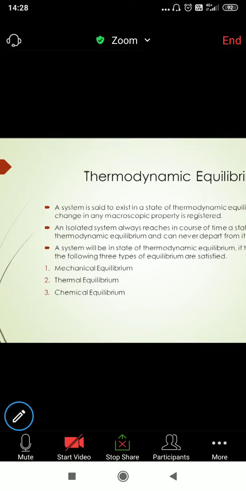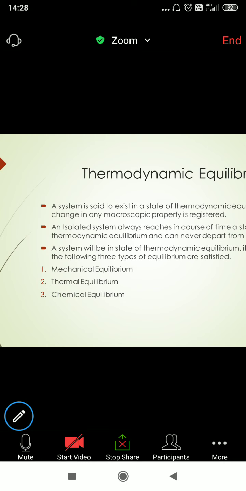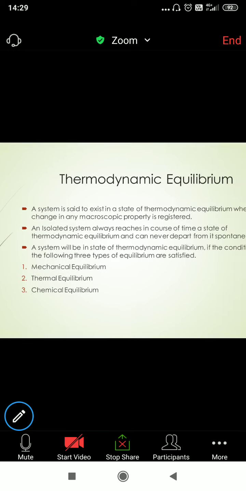So some properties can be changed, and we should concentrate only on those properties. Some can be kept constant. Temperature can be kept constant. Chemical composition can be kept constant. Suppose if these properties have changed, then there can be no equilibrium. So based on these three, we'll study equilibrium.